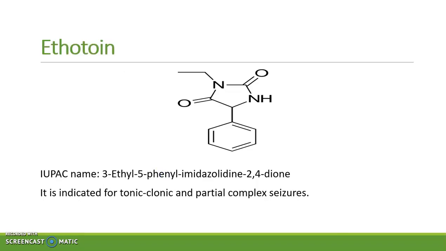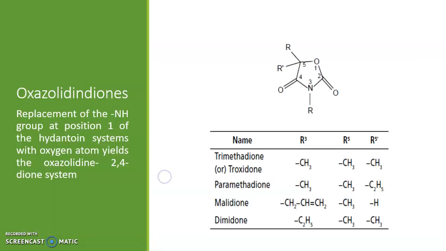Next drug is ethotoin. It is indicated for tonic-clonic and partial complex seizures. Oxazolidine diols. It is formed by replacement of NH group at position 1 of the hydantoin system with oxygen atom, which yields oxazolidine 2,4-diol system. You can compare the structure of hydantoins and oxazolidine diols.